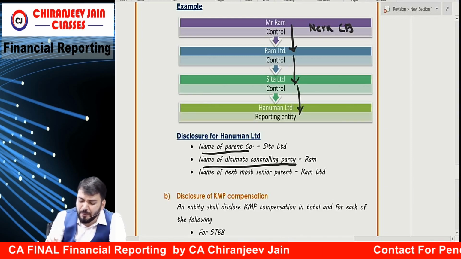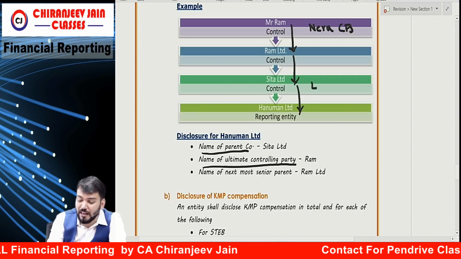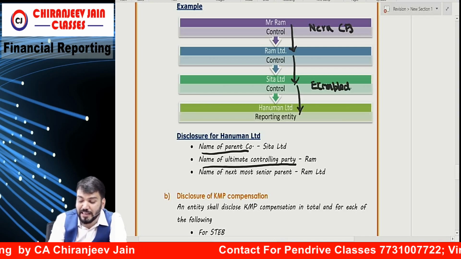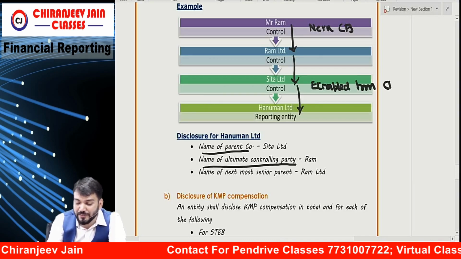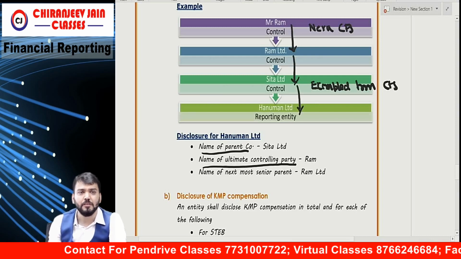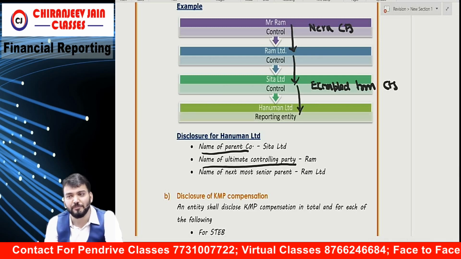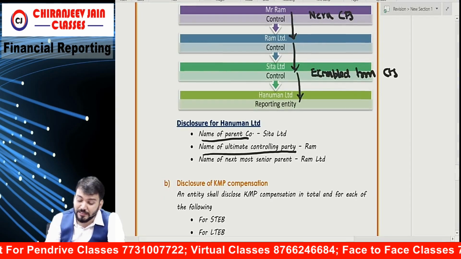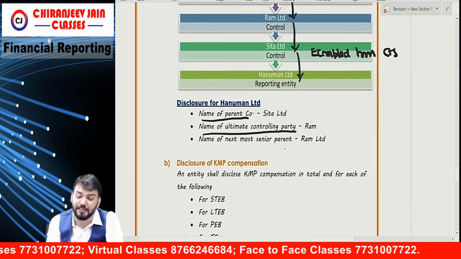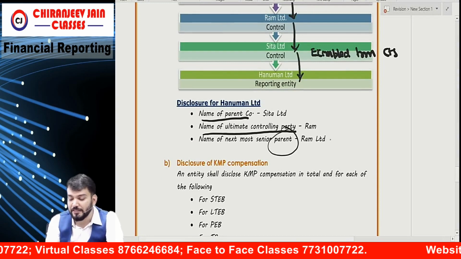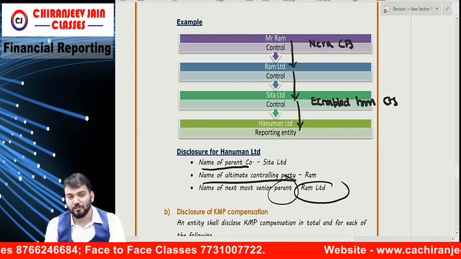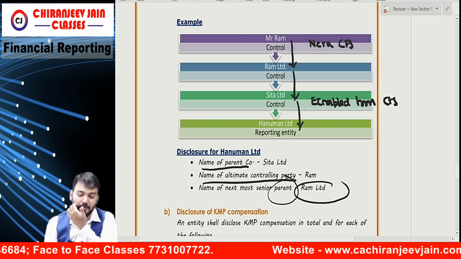No CFS. And suppose Sita Limited is also exempted from CFS. There are some entities that are exempted from preparing CFS. So suppose Sita Limited is also exempted from preparing CFS. Then they need to disclose the name of the next most senior party who prepares CFS. That is, in this example, what? Ram Limited. Understood? So these disclosures are required.